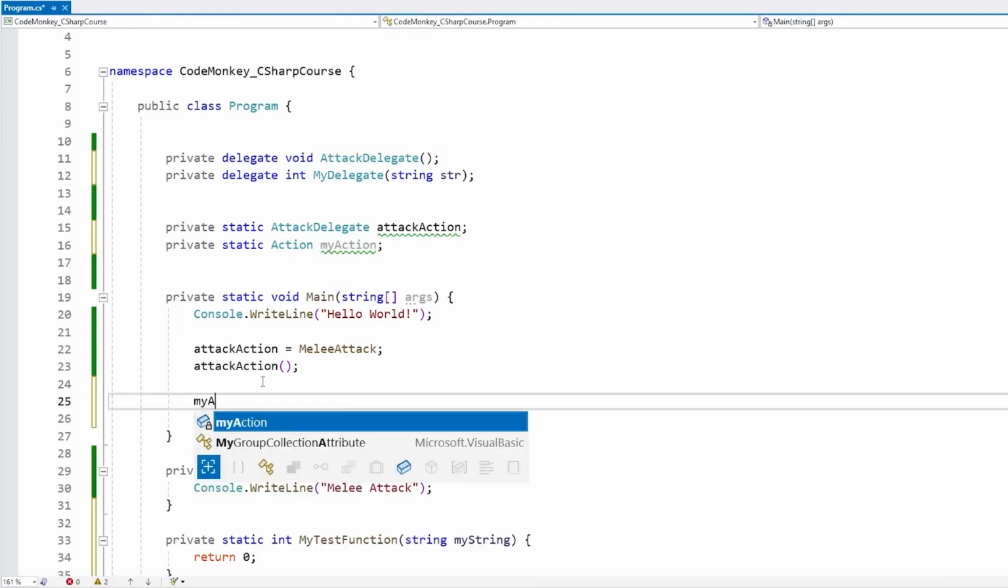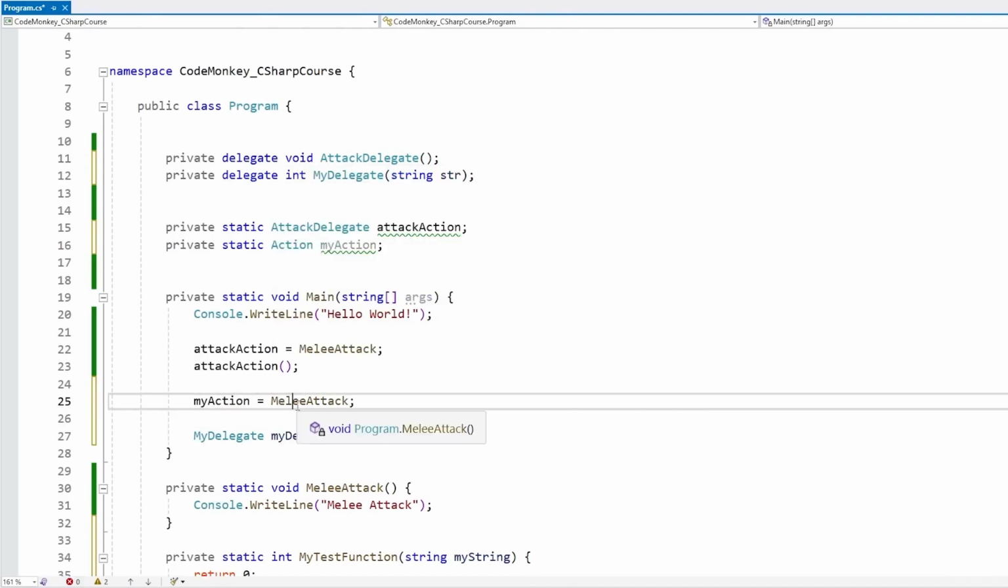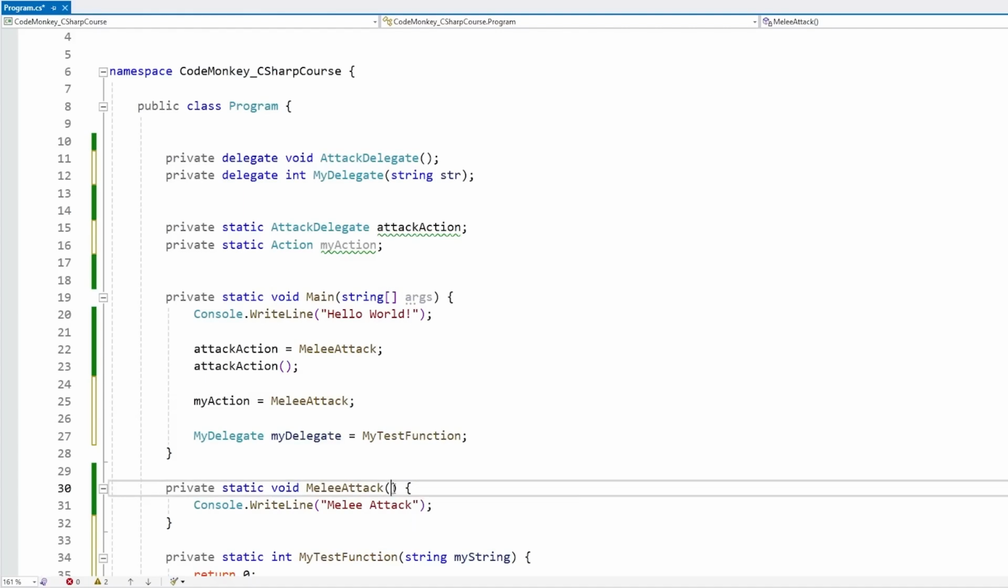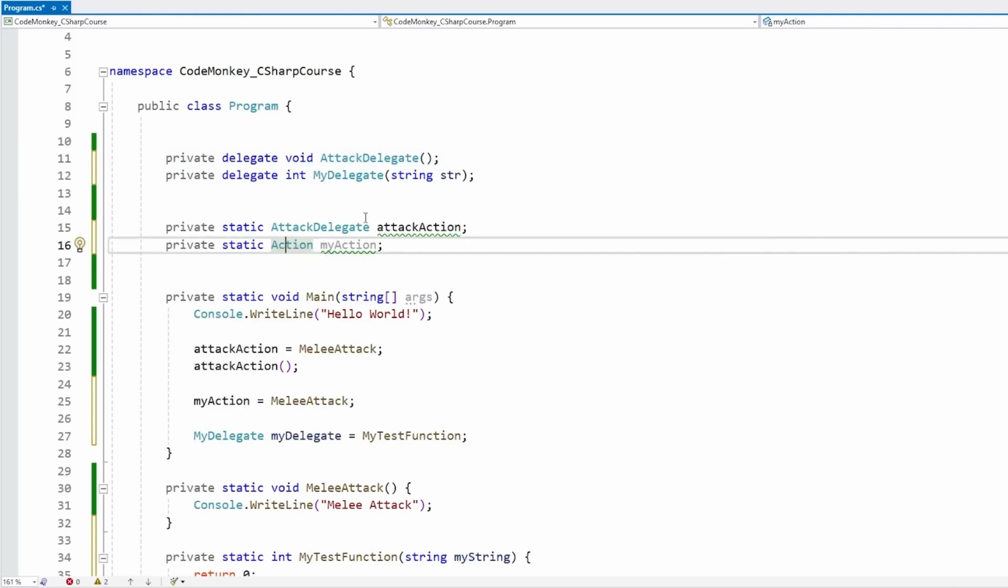So down here, if we grab my action and we assign it to the melee attack, and yep, this does work because again, the function signature matches. This one returns void and has no parameters. So rather than having to constantly define your own custom delegate with void no parameters, if you want that, you can just use action. And then there are actually various action definitions.